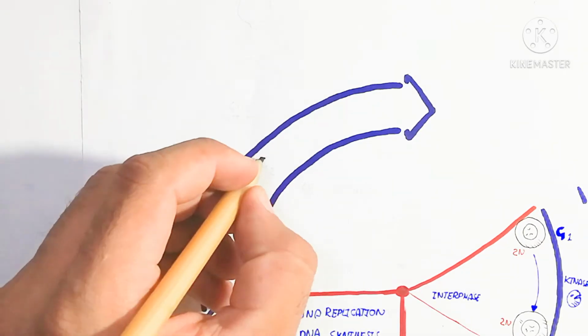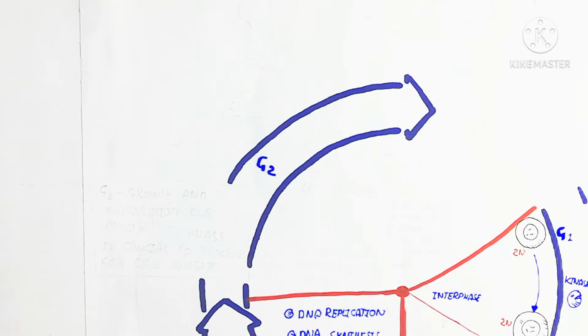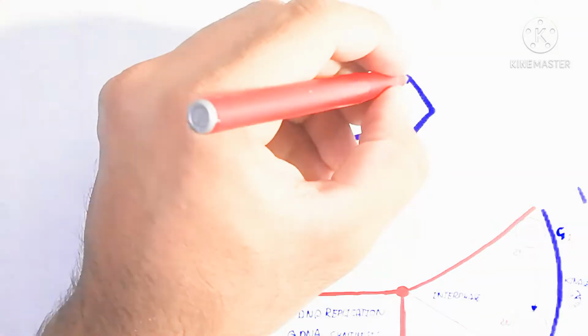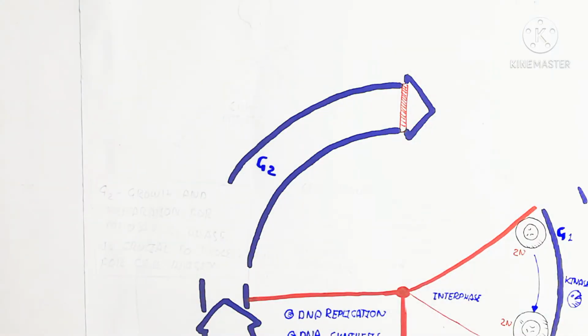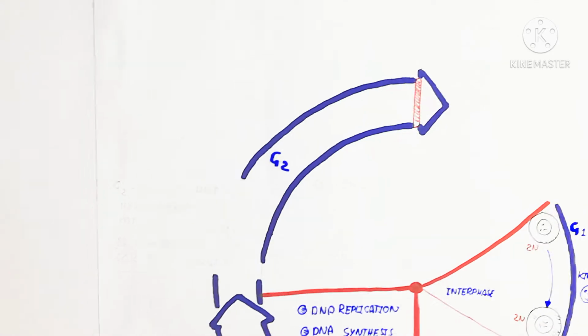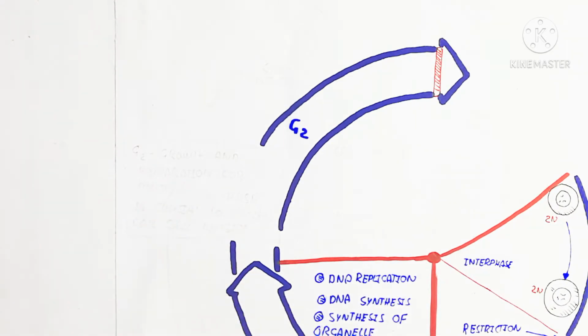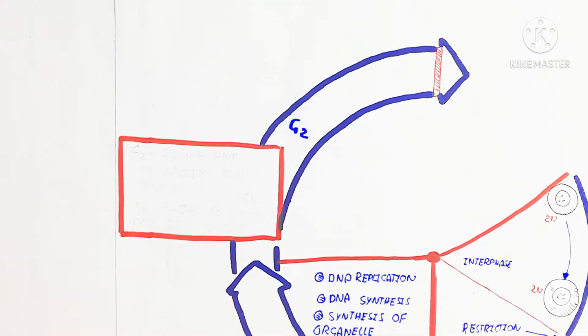So that means the number of chromosomes from one pair, one comes from the mother and one comes from the father. So that will become double. The next phase is the G2 phase, which we will discuss.